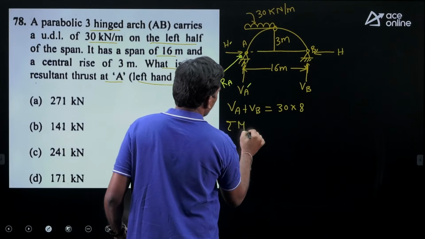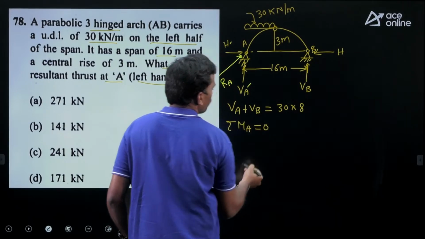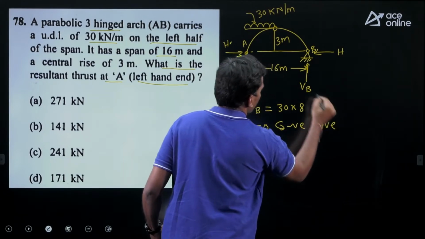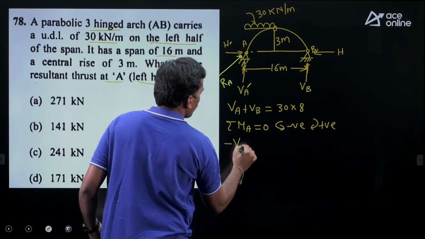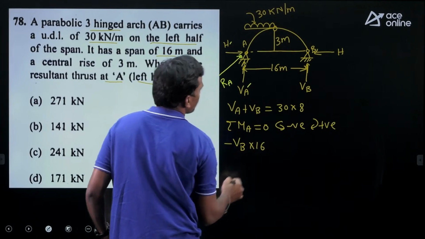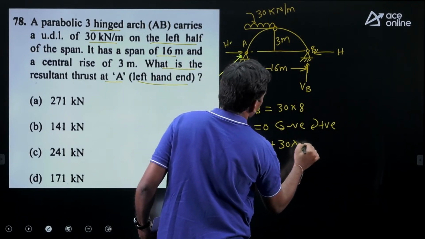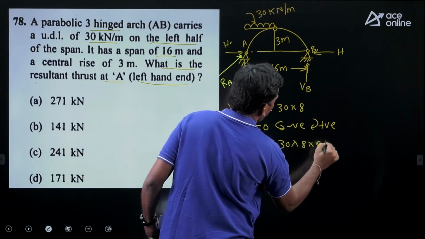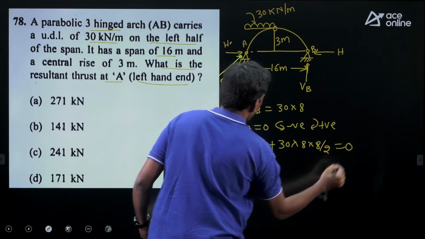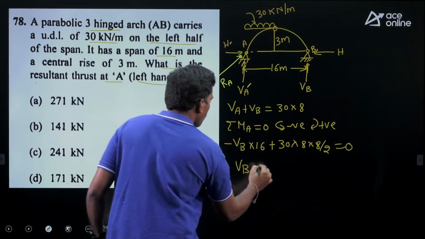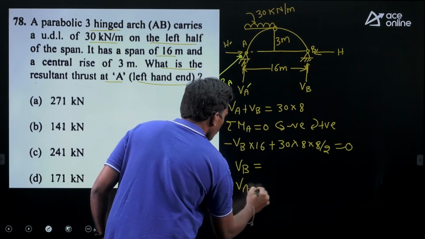For example, taking moment about A, so anti-clockwise is negative and clockwise is positive. Okay, so VB anti-clockwise, perpendicular distance is 16. Okay, then 30 into 8 into 8 by 2 equals 0. Then from this equation you will get the VB. So after knowing VB, then we'll get the reaction VA.